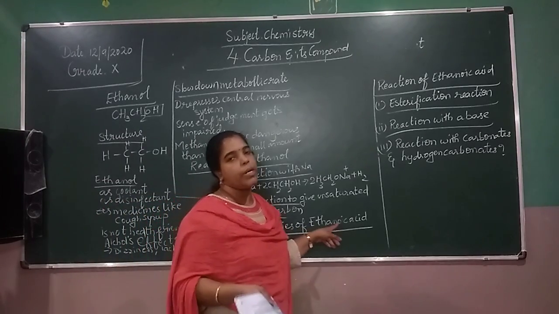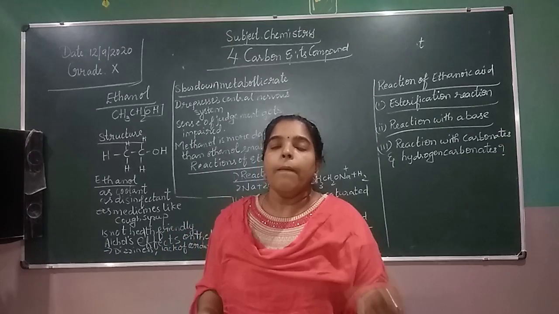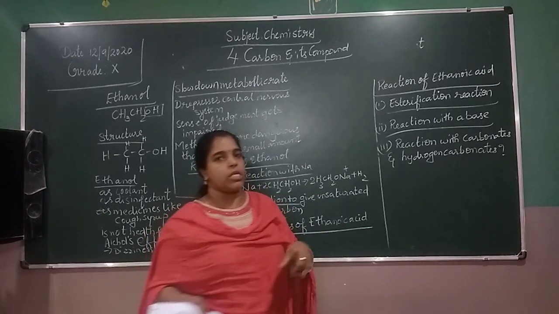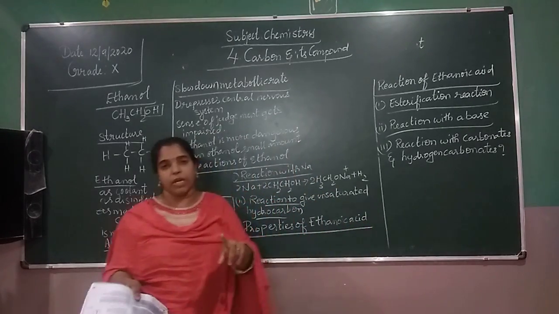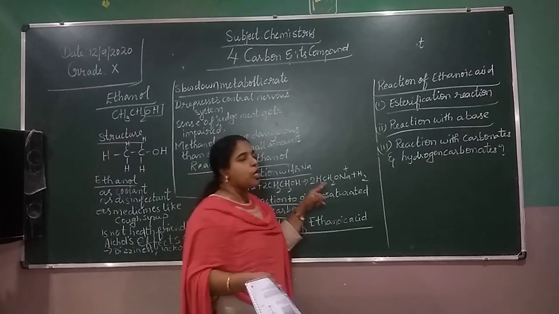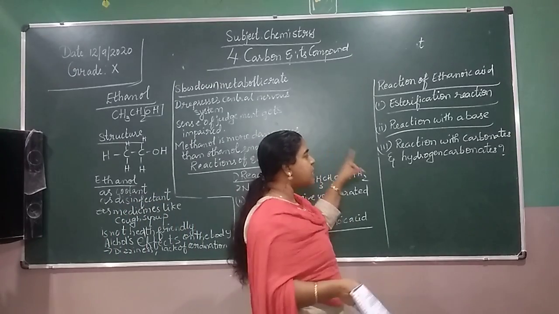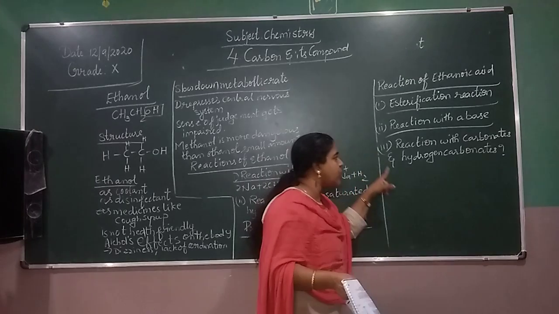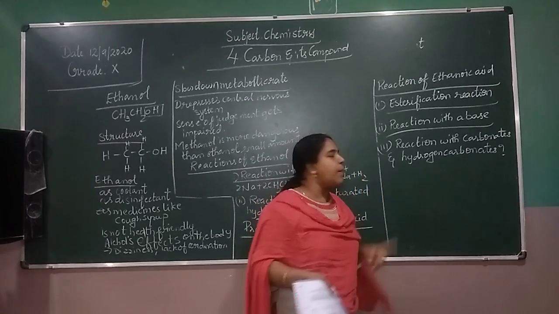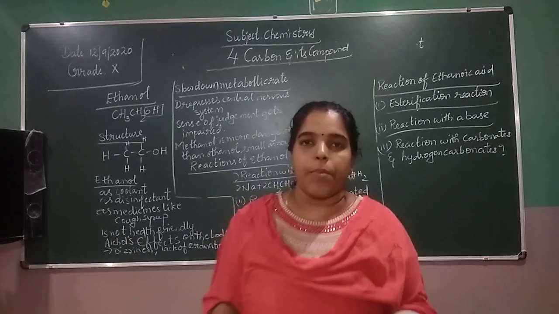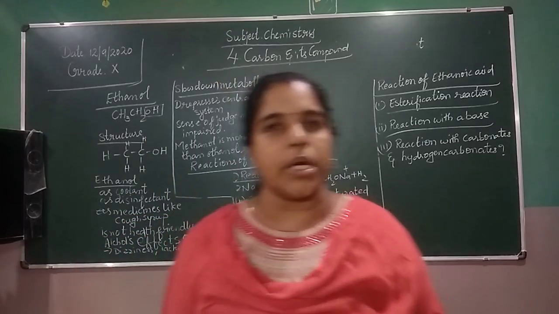For ethanoic acid, we learned it is commonly known as acetic acid, for example vinegar, which we use as a preservative. Its reactions are the esterification reaction, reaction with bases, and reaction with carbonates and hydrogen carbonates. I hope you are clear. Thank you, children. Thank you so much.